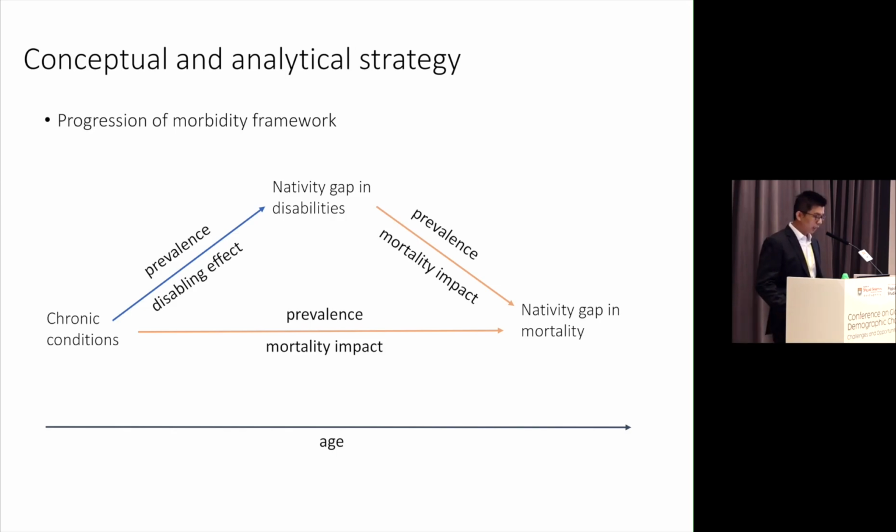So in order to understand this paradox, we need to figure out the contribution of both the prevalence and the disabling effect of various chronic conditions to the nativity gap in disability. We also need to figure out the contribution of the prevalence and mortality impact of the various chronic conditions and disability to the nativity gap in mortality. By doing so, we can unpack, if there's a paradox, what the main contribution to this paradox is. And we further want to understand how this paradox may evolve with age. Does it change with age or not?